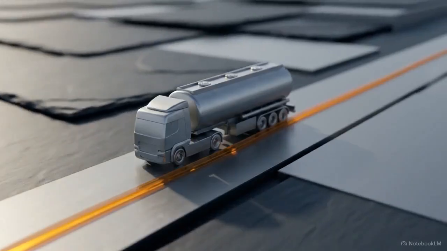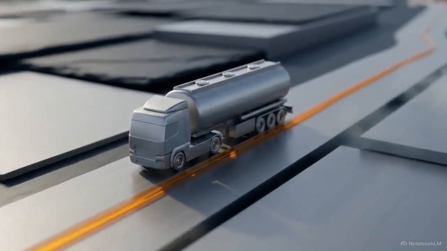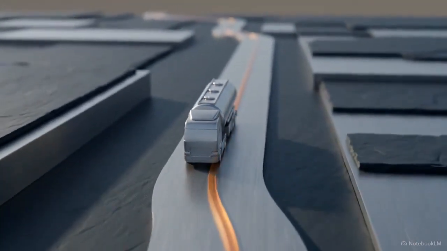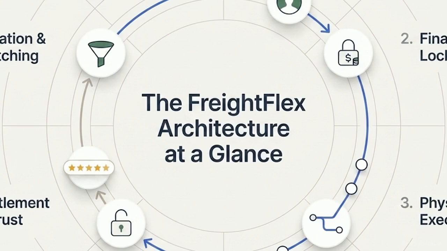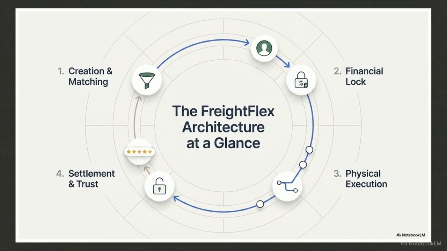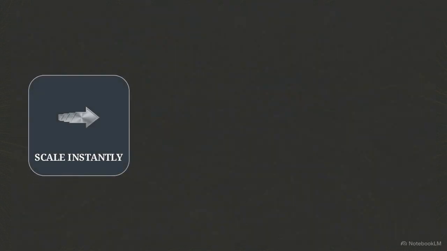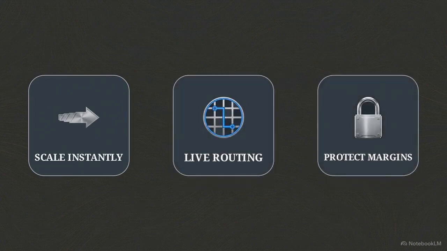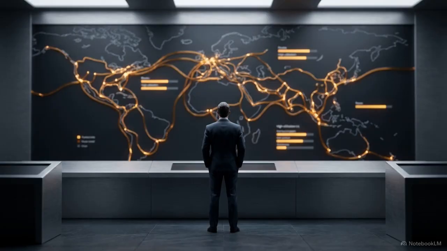Modernizing the enterprise means moving to a state where fragmented data and rigid capacities are no longer barriers to growth. This architecture tracks the entire life cycle of a load, from initial job creation and physical execution to the final financial settlement. It provides the capacity to scale instantly, the data to route based on live conditions, and the financial locks to protect every margin. Logistics leaders are now using these tools to maximize fleet utilization and capture demand that was previously out of reach.